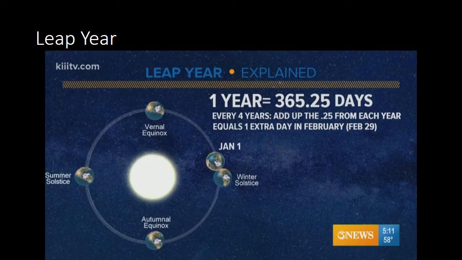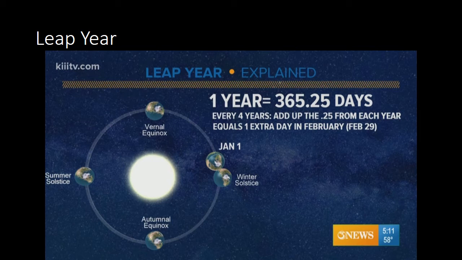Next, we will study about leap year. Now, students, the exact amount of time for the revolution of the Earth around the Sun is 365 days and 6 hours. So 6 hours makes up 25% of the whole day. So 1 year is equal to 365.25 days. But we know that it's not easy to calculate 1/4 of the day.